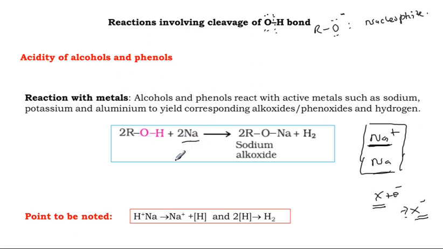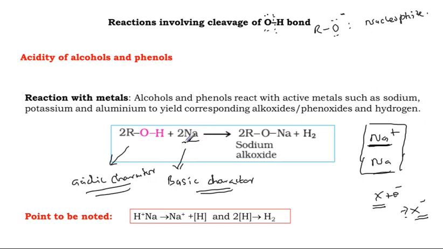Alkali metal mostly shows basic character; alkali means base. Because of this basic character, whenever the alcohol reacts with a base or basic reagent, what will be the role of the alcohol? Acid. So it shows acidic character due to the presence of the alkali metal.